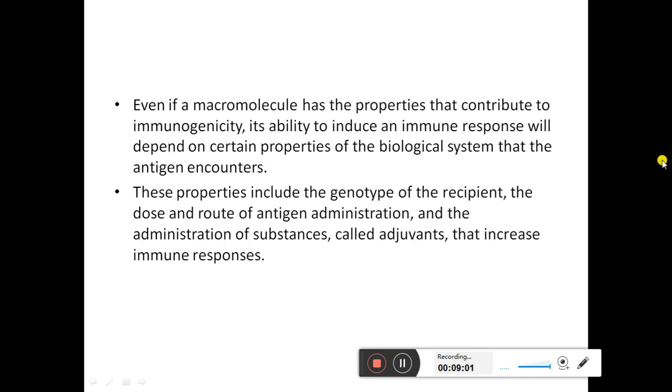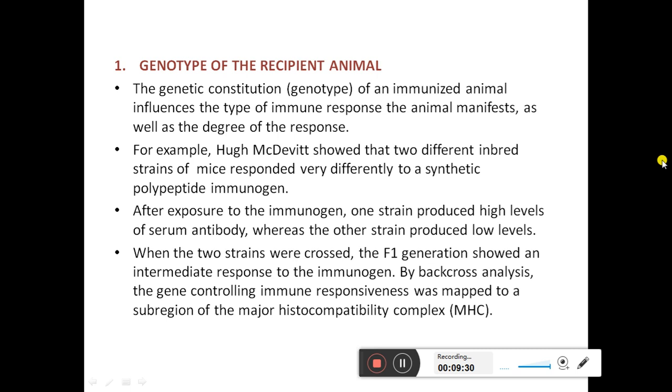Even if a macromolecule has the properties that contribute to immunogenicity, its ability to induce an immune response will depend on certain properties of the biological system that the antigen encounters. These properties include the genotype of the recipient, the dose and the route of antigen administration, and the administration of substances called adjuvants that increase immune response. Next is based on the biological system.